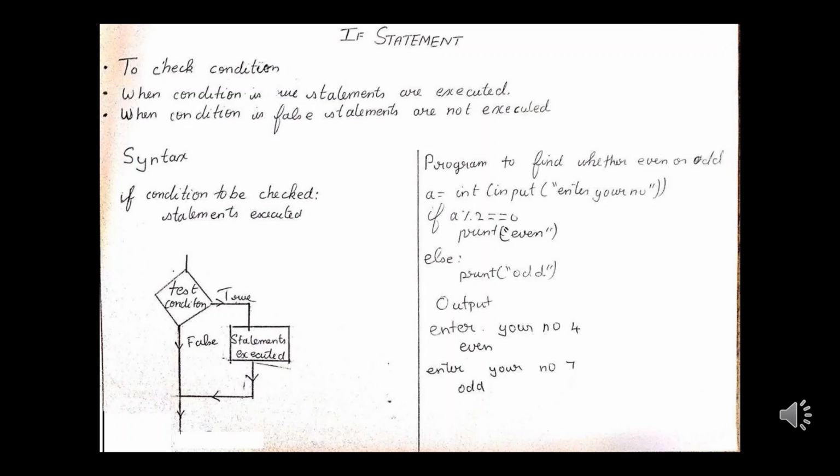So let us see the output. Enter your number: 4. Let us say the user enters 4. We know that 4 divided by 2 leaves remainder 0, so the condition is true. Therefore the output is even. Now let us take another example, 7. In the case of 7 divided by 2, the remainder is not 0, it is 1. Therefore the condition is false and it comes to the else part, and it prints odd. This is how the if statements are executed.